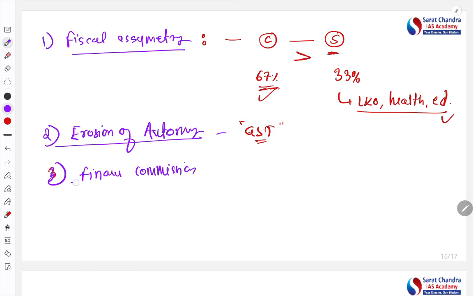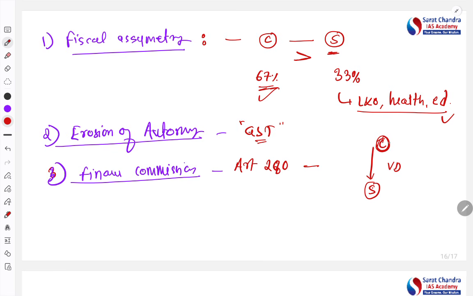What is Finance Commission? Finance Commission is the constitutional body constituted under Article 280. And what is the responsibility of Finance Commission? To have the vertical devolution of tax from center to state. That is, to divide whatever taxes collected by the center between the center and state. This is called as the vertical devolution.